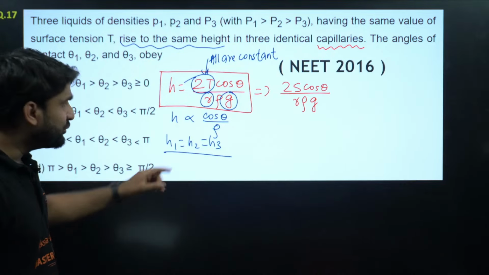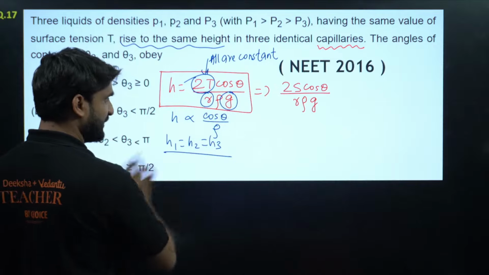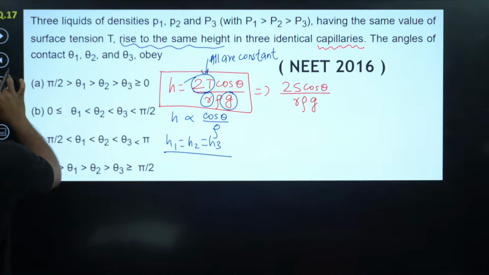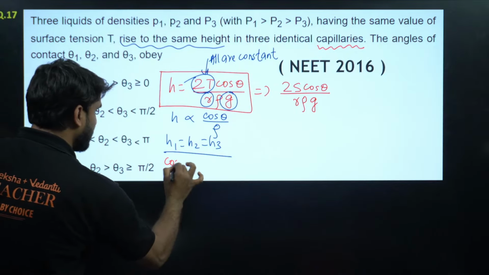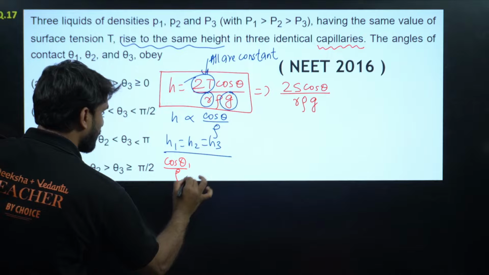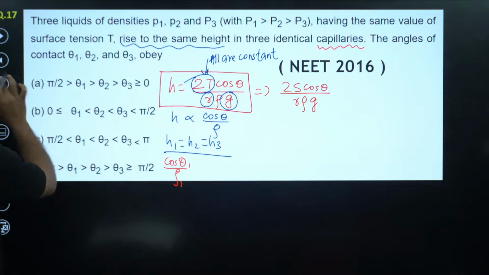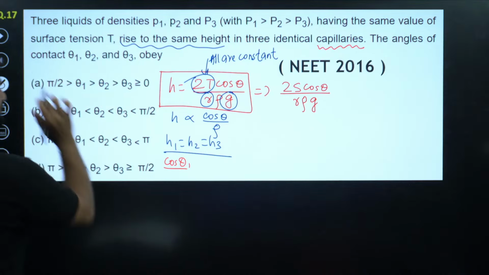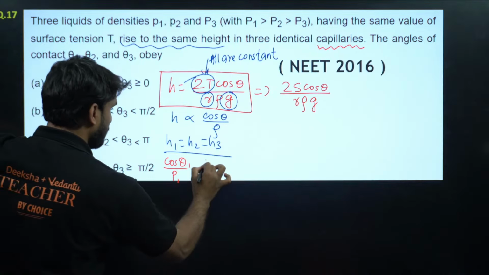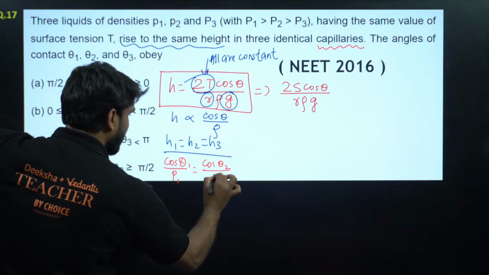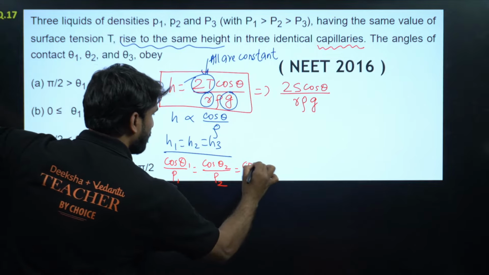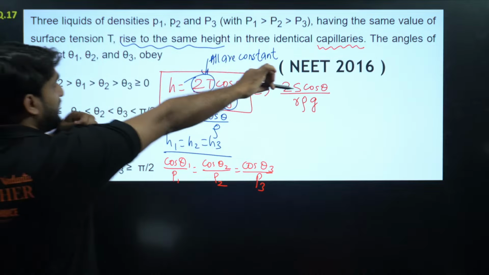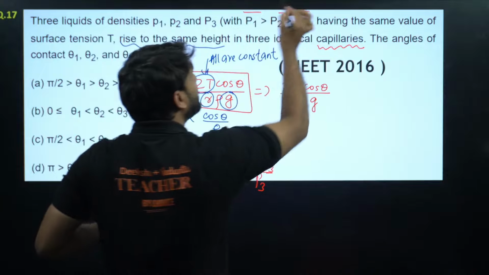So we can write h proportional to cos theta by rho, which gives cos theta 1 divided by rho 1 is equal to cos theta 2 divided by rho 2 is equal to cos theta 3 divided by rho 3. And one very important thing here: rho 1 is greater than rho 2 is greater than rho 3.